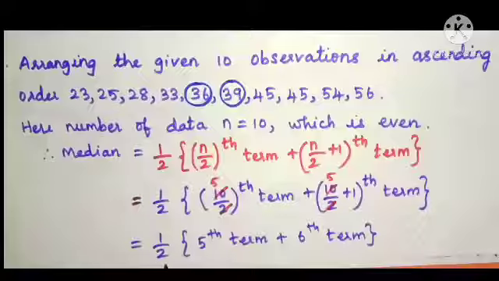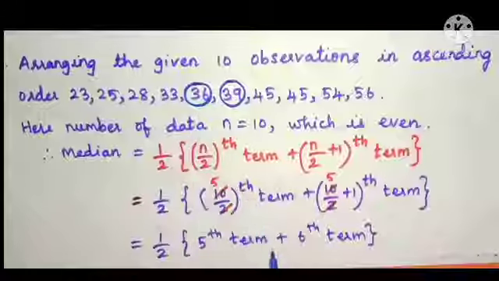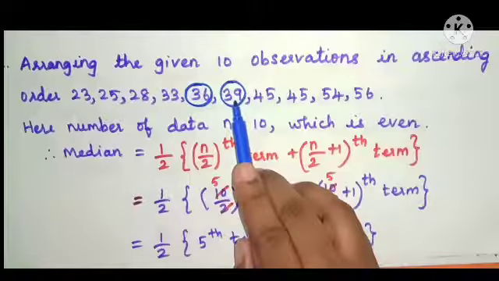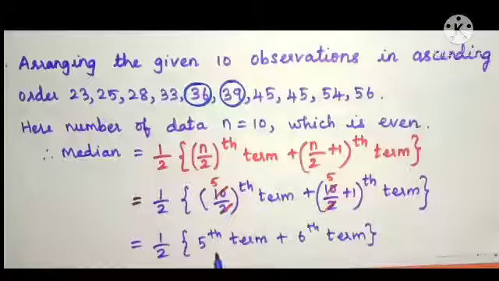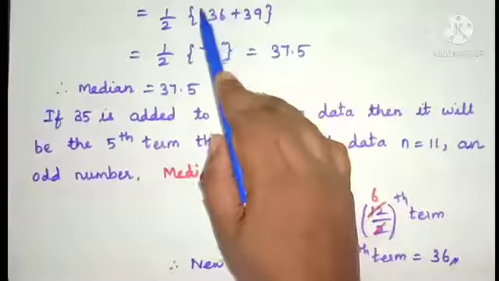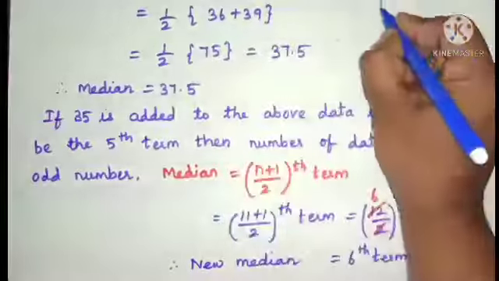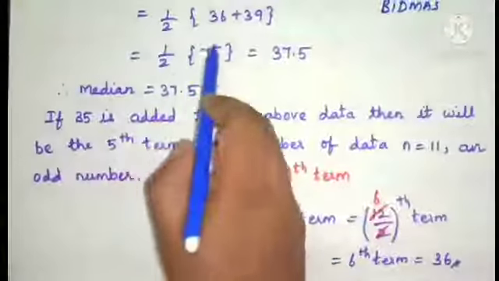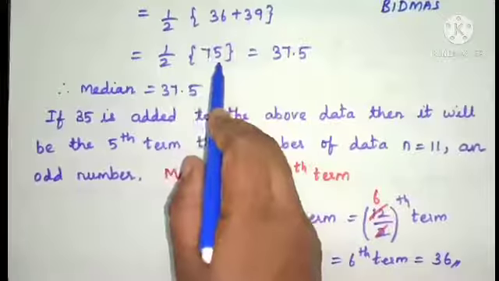So in the next step, 1 by 2 into the 5th term, which is 36, and there is a plus sign, and the 6th term is 39. 1 by 2 into, put the bracket, 36 plus 39. Now do the calculation within the bracket first by using BIDMAS. Now 36 plus 39 is 75.